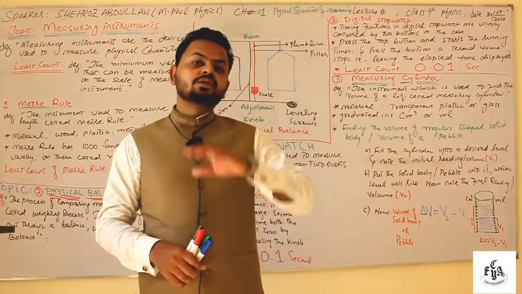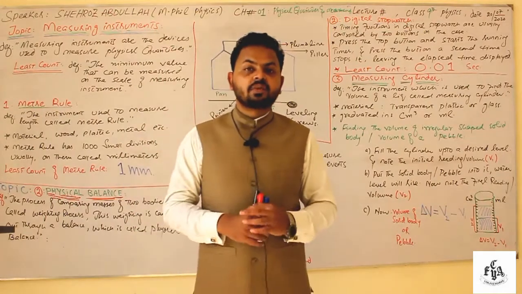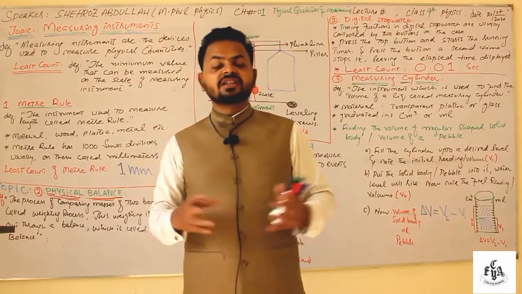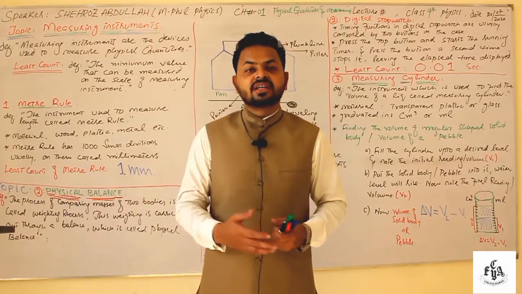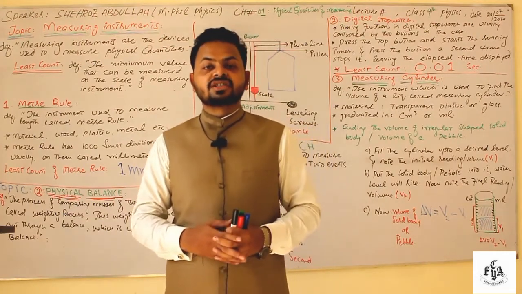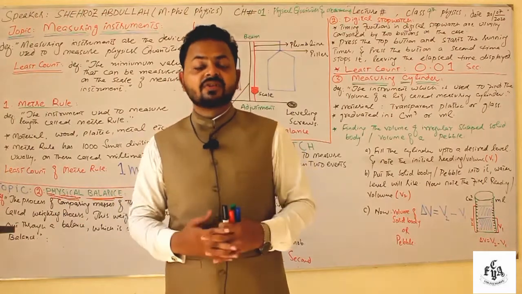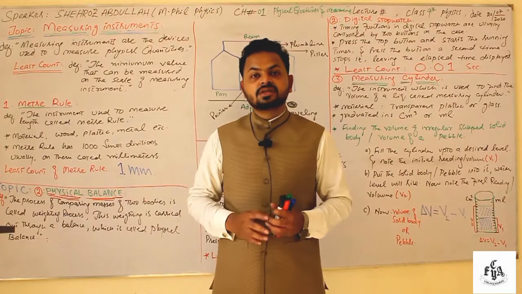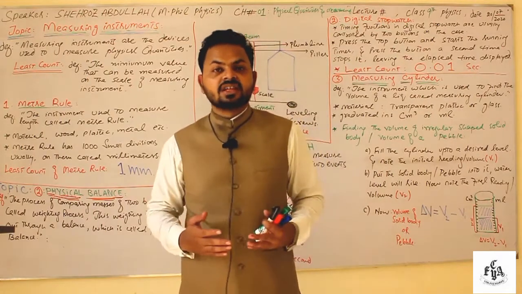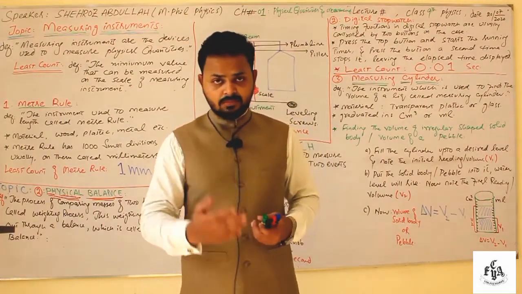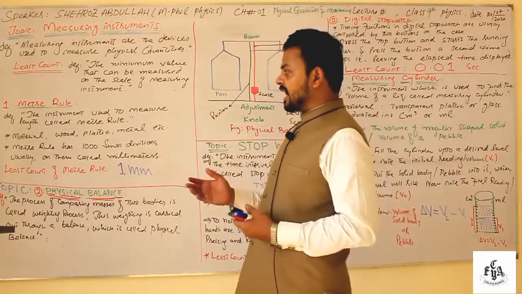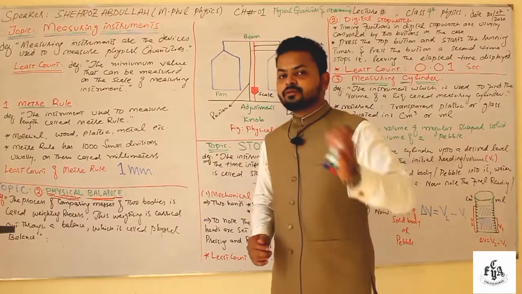Okay, and now in today's lecture we will discuss some measuring instruments. What is a measuring instrument? Measuring instruments are those devices which are used to measure physical quantities. So you can say the devices which are used to measure physical quantities are known as measuring devices. There are a lot of devices, but we are going to discuss a few of them.